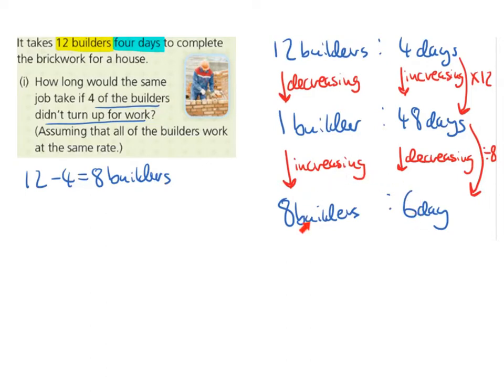So it's going to take 8 builders 6 days to do the same job. So the number of builders was increasing, so the number of days was decreasing. So it takes 8 builders 6 days to do the same job. This is known as inverse proportion.